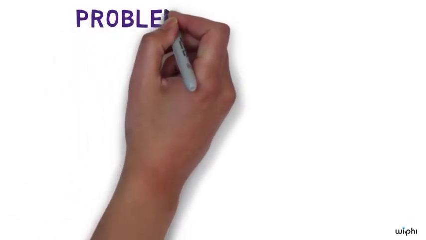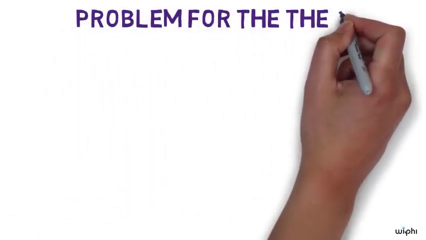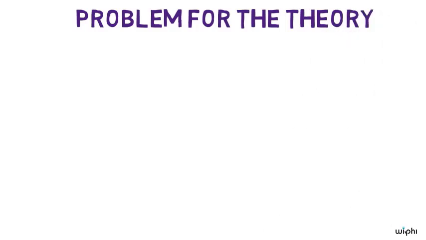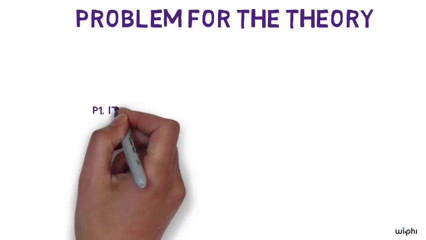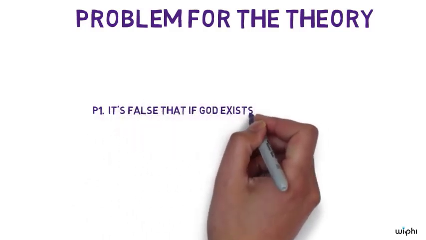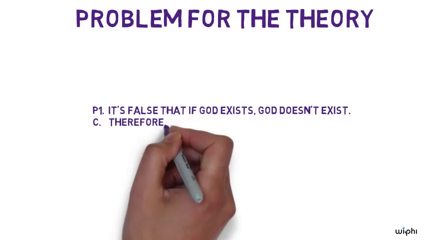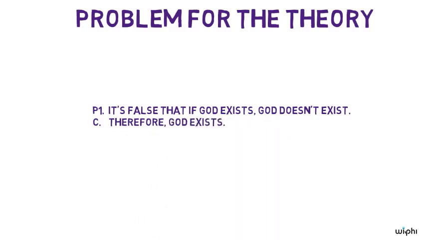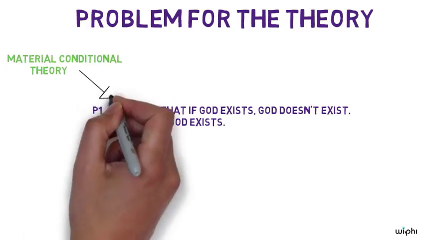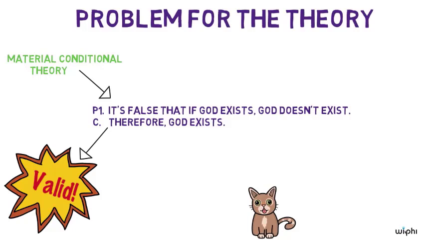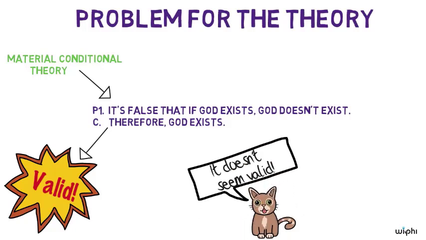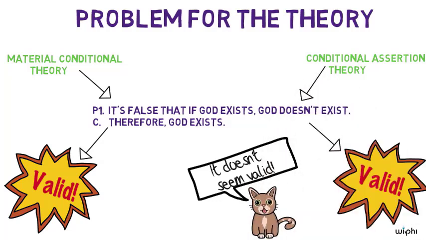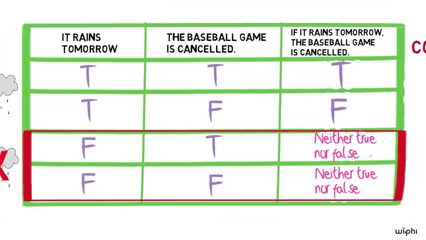However, no philosophical theory is uncontroversial, and I want to leave you with one potential problem facing the conditional assertion theory. Recall our proof of the existence of God from before. It's false that if God exists, then God doesn't exist. Therefore, God exists. This was a problem for the material conditional theory because it predicts this argument is valid, but intuitively it's not. My challenge to the conditional assertion theory is that it seems to also predict that this argument is valid. Here's why. Look back at the truth table we got from the conditional assertion theory.